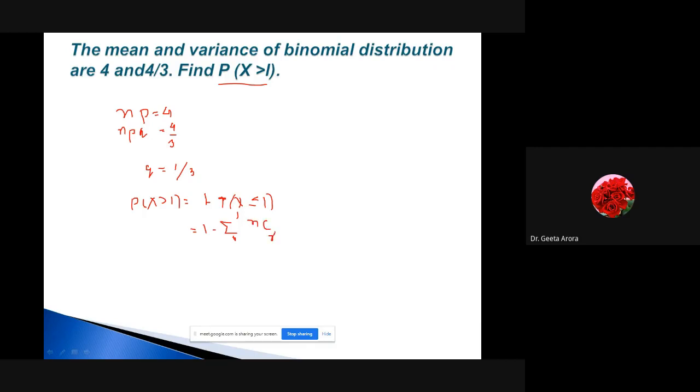nCr p^r and q raised to power n minus r. We know the value of q. From here you can calculate the value of p, and if we know the value of p, this will give me the value of n. So from here you can calculate p as well as n. When n, p, q are all known to you, r goes from 0 to 1. You have to calculate this, and then subtract it from 1 to give the final answer.